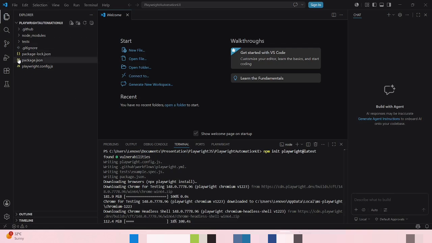Playwright configuration is very important, everything we will configure in this file only. And in tests, we are going to create our test files and work on them. Let me show you after installing successfully.